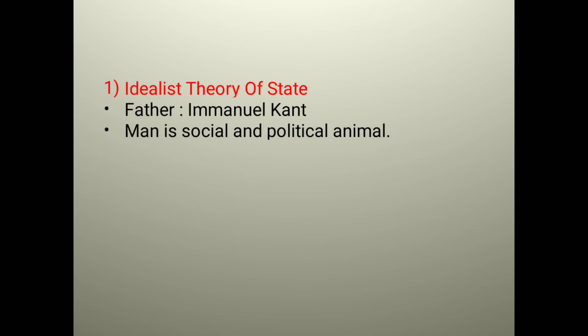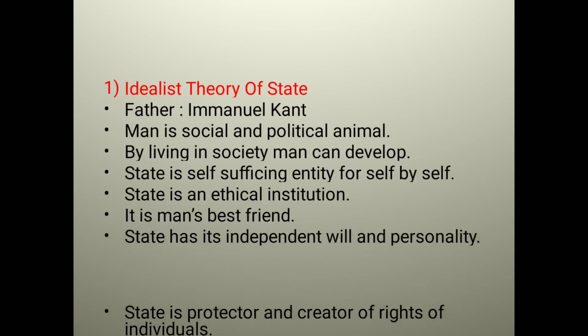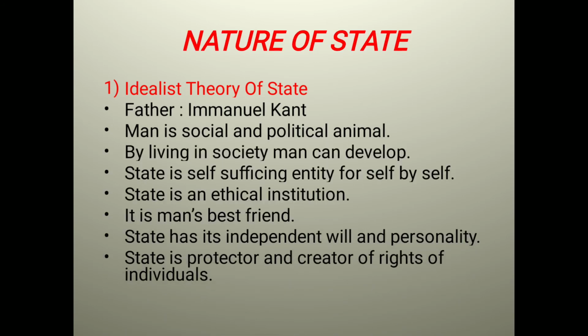Next we will come to the theory of the state, and so this is the nature of the state. First, in nature of the state I have written a few theories. So the first one is the idealist theory of state, which is given by Immanuel Kant, who says that man is a social and political animal, while Aristotle has said that man is a political animal. So by living in society man can develop. So he has told what is the importance of state, means what happens living in a state.